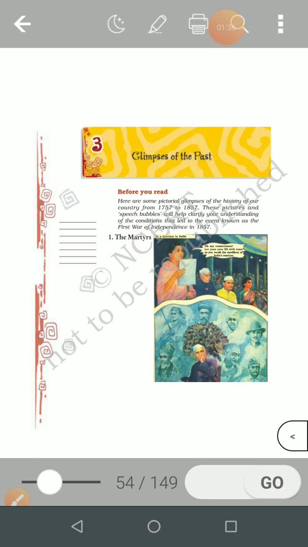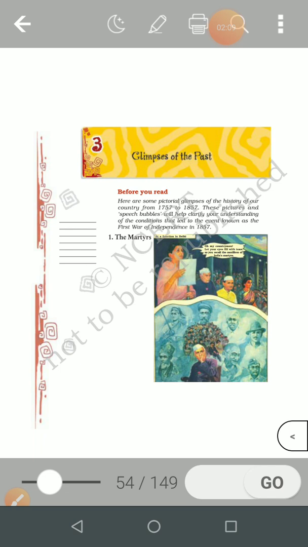Many far-sighted rulers were there, like brave Tipu Sultan and Rani Lakshmi Bai, but one by one they died in fighting. And a day came when the whole of India was under the British Empire. The rules and regulations were British. How our trade deteriorated and how they raised their trade is also explained in the lesson.